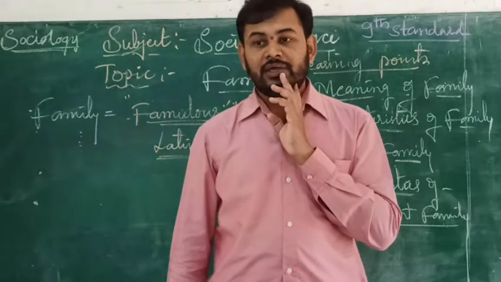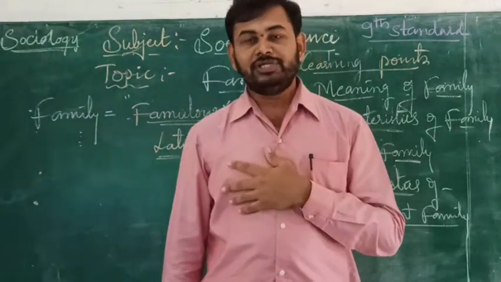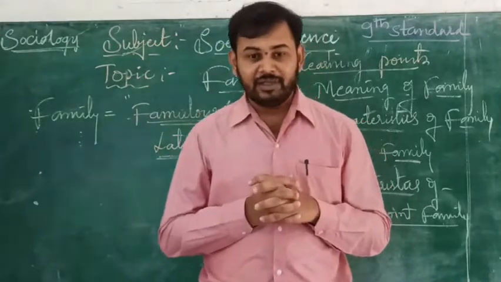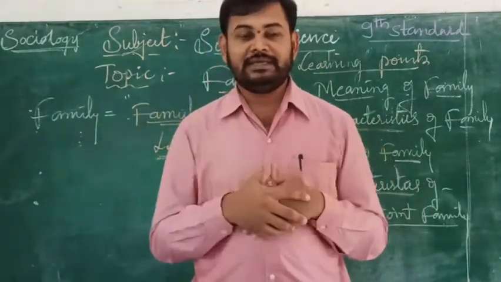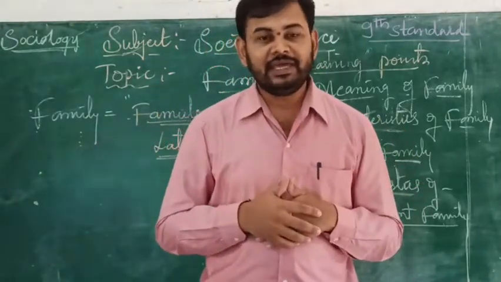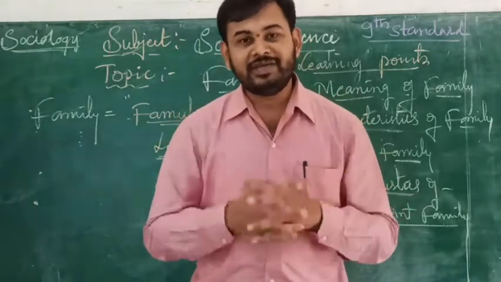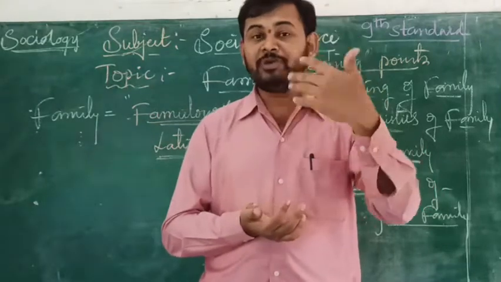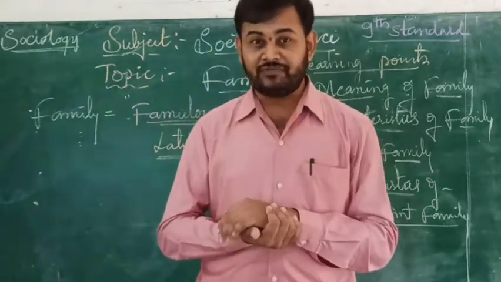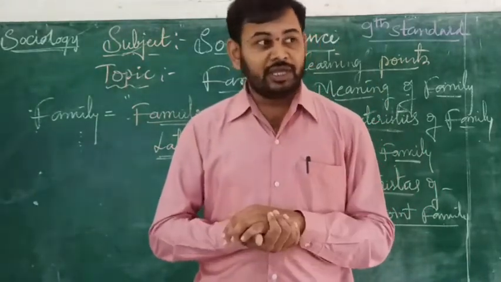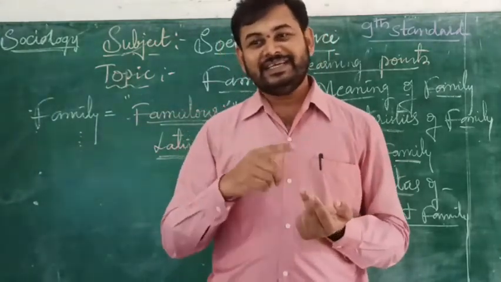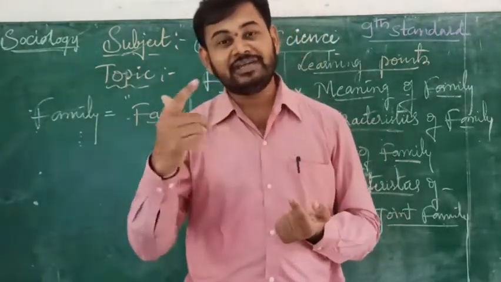And then the extended family. Extended family is nothing but the prolonged family, where we can see a number of members. What people can be seen in this extended family? Very good. Here we can see grandparents, parents, children and grandchildren.